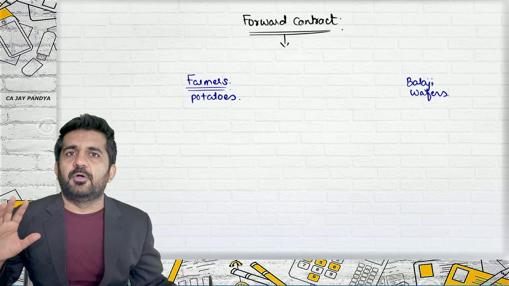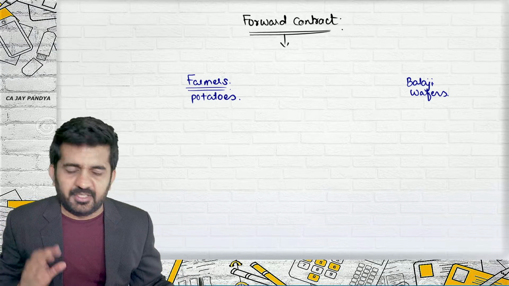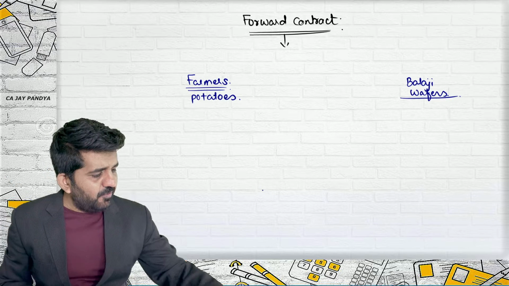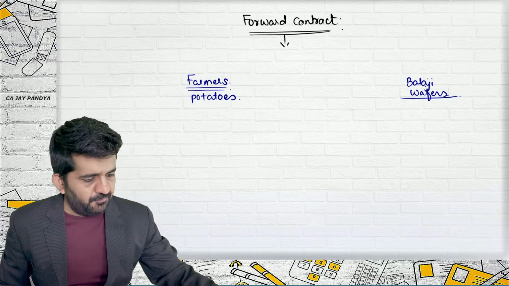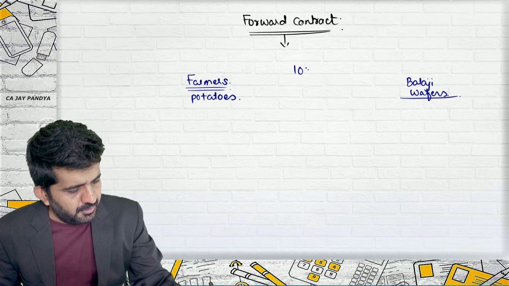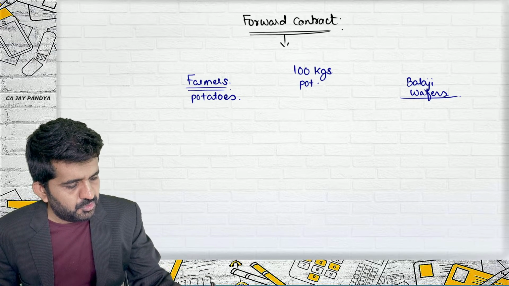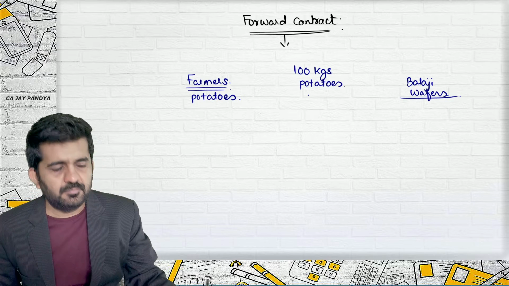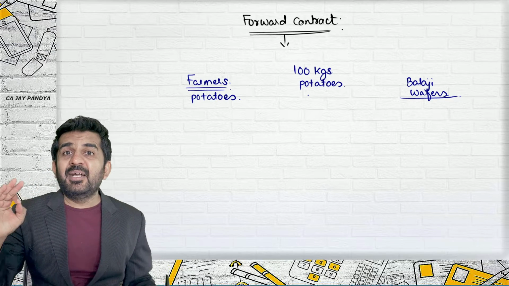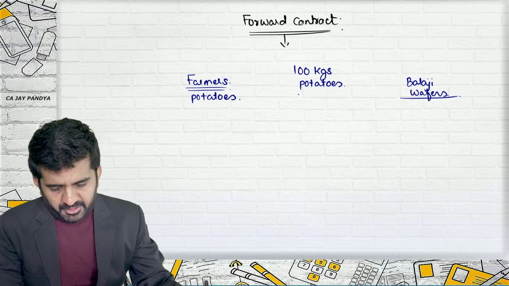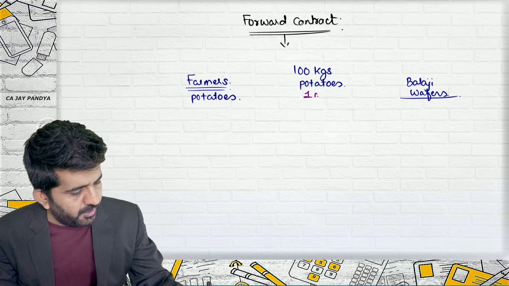For this particular company, potatoes are raw material. Balaji Wafers will require 100 kgs of potatoes. But the thing is, they will require these 100 kgs of potatoes after 1 month.